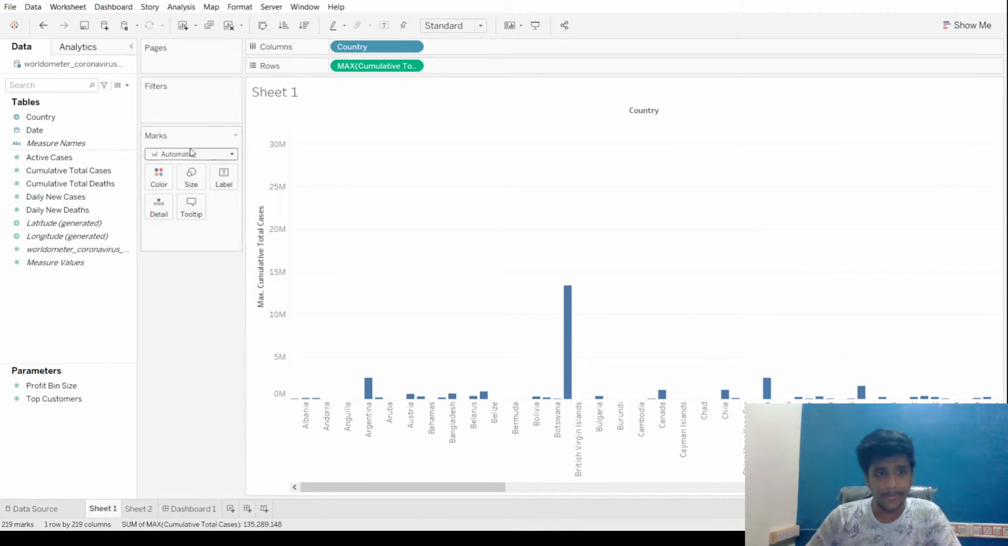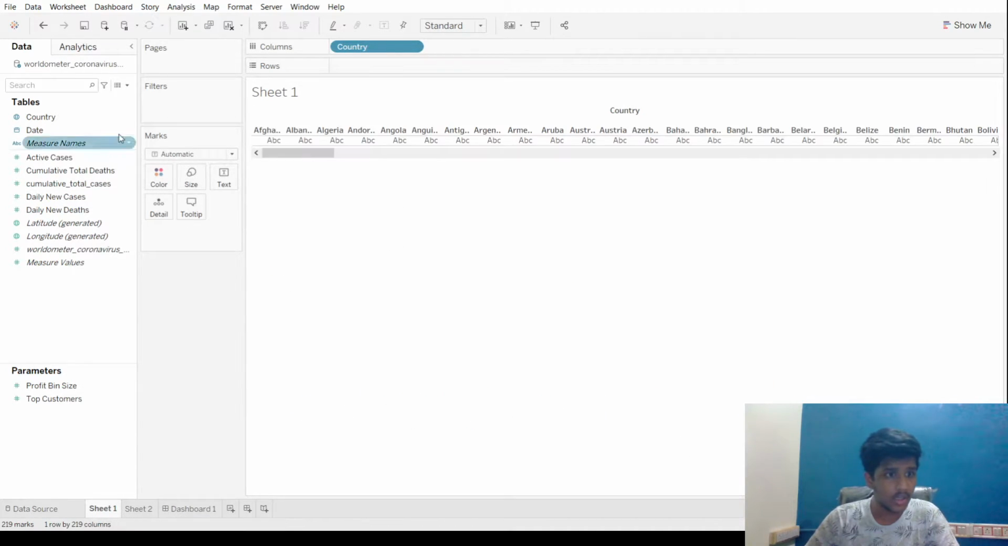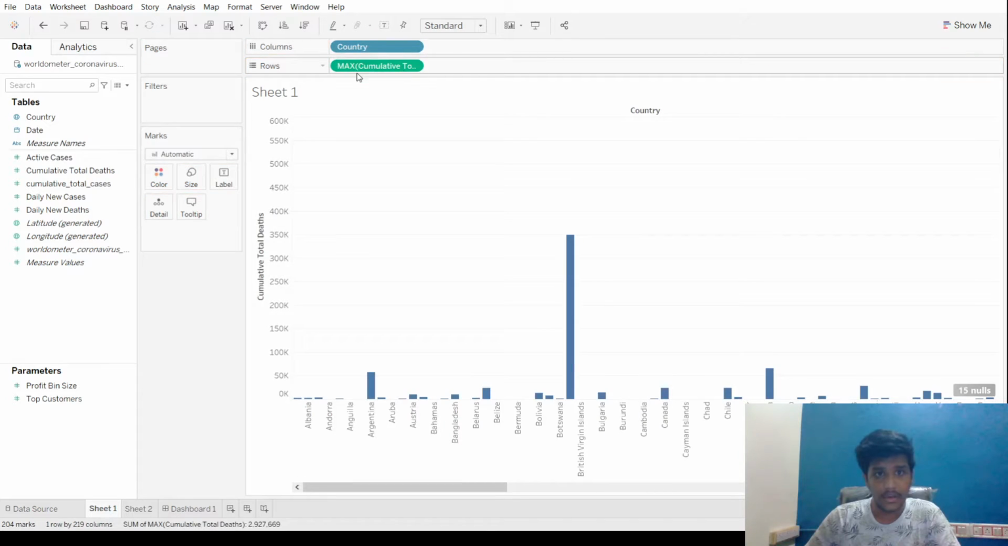If we don't want to do it repeatedly every time we add it to the rows, we can do it only once by changing its default properties. All we need to do is click over the arrow over here on the cumulative total deaths, and there's something called default properties, and there's aggregation over here where you can change its default property to maximum. So every time you add it next time, I'm going to demonstrate it once. Every time I add it, it's going to be added as max total values.